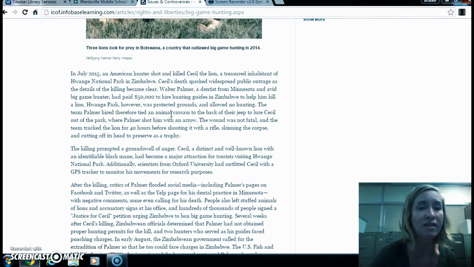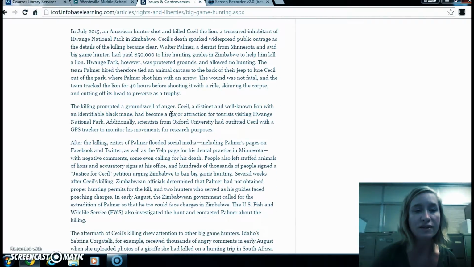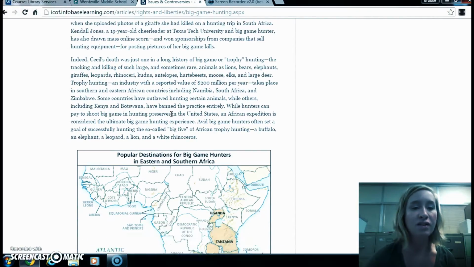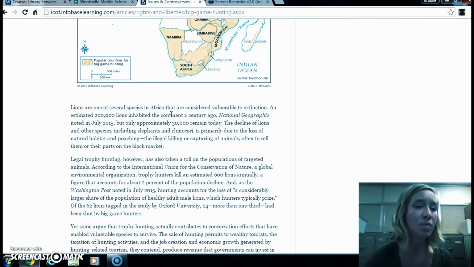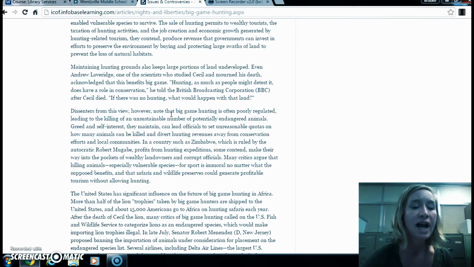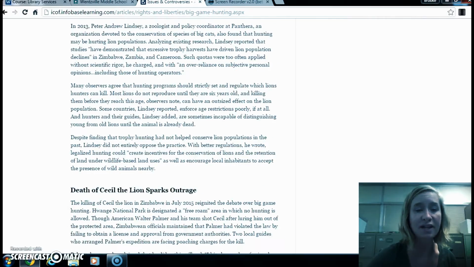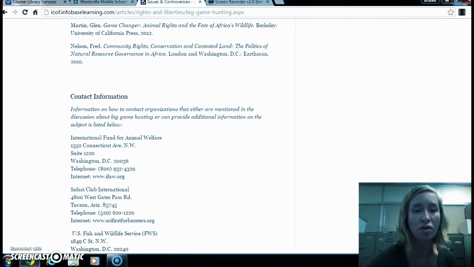And then down here we have an article. And our article is going to be very unbiased. It's really just going to give us this information so that we can decide for ourselves where we fall. So if I scroll down, there's a lot of information about Cecil the lion and what happened over the summer. And it's a long, long article. And you can take notes as you go. You can do all kinds of stuff. It gives us a history. I mean, this is a huge article.